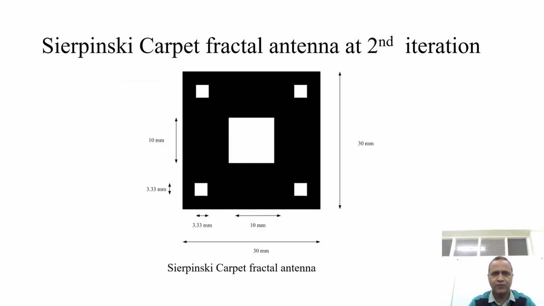So this is the detailed view of the Sierpinski carpet fractal antenna at second iteration. We have a 30 mm by 30 mm size material using the FR4 substrate. Then the inside square is 10 mm by 10 mm using the 1 by 3 scaling factor. Then in the second iteration we have a 3.3 mm size square using a scaling factor of 1 by 3. So this figure shows the Sierpinski carpet fractal antenna at second iteration.